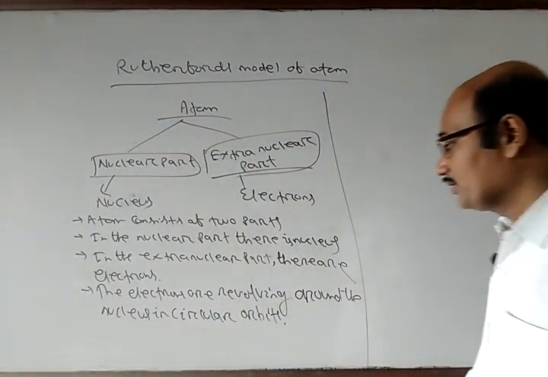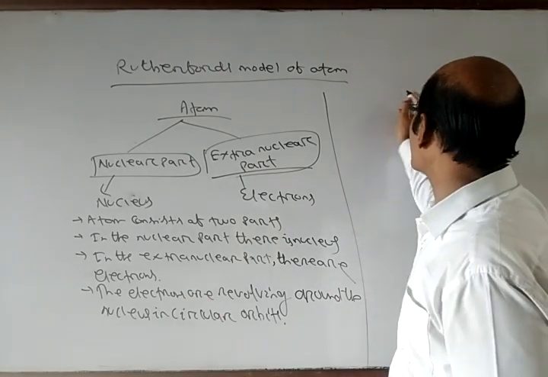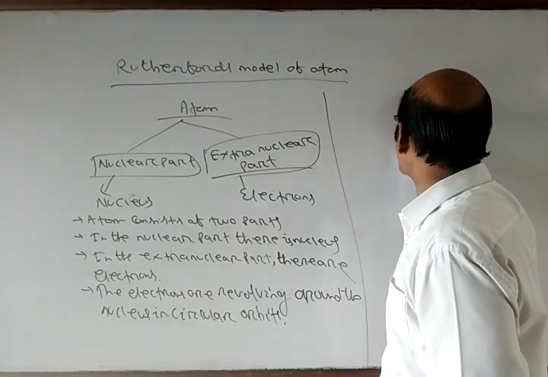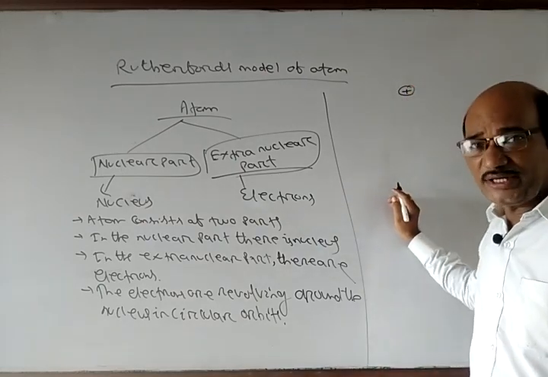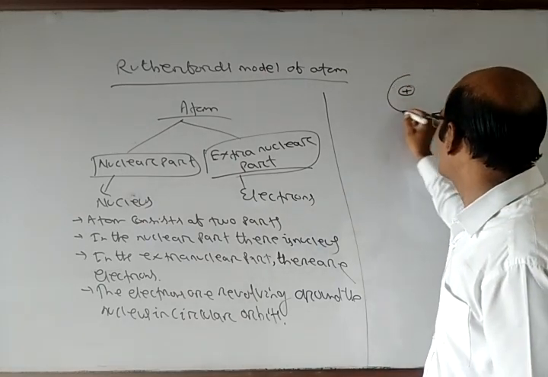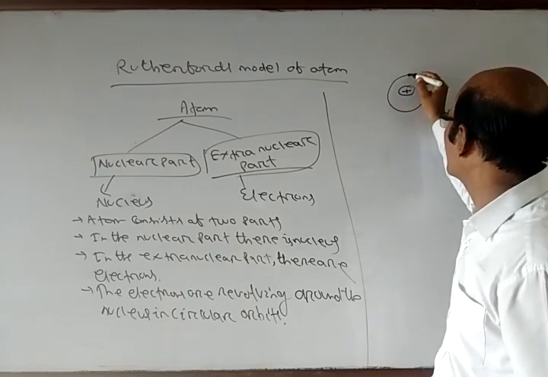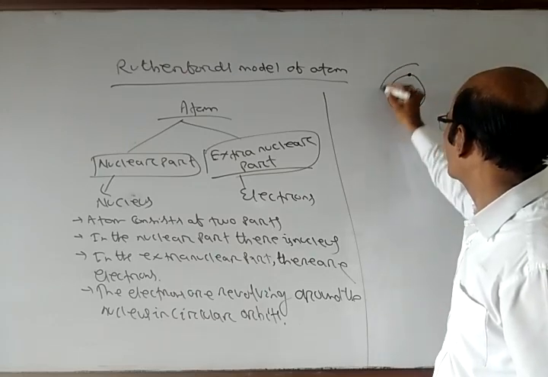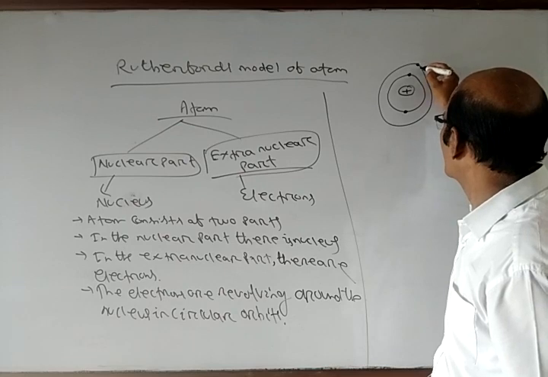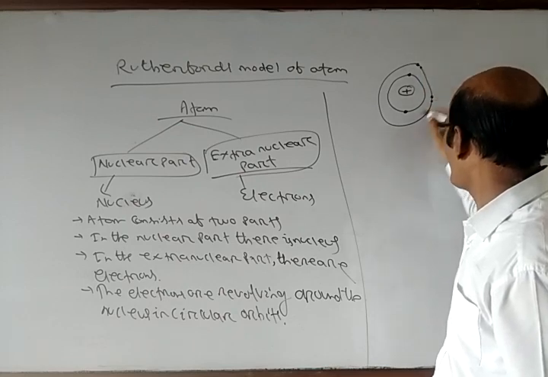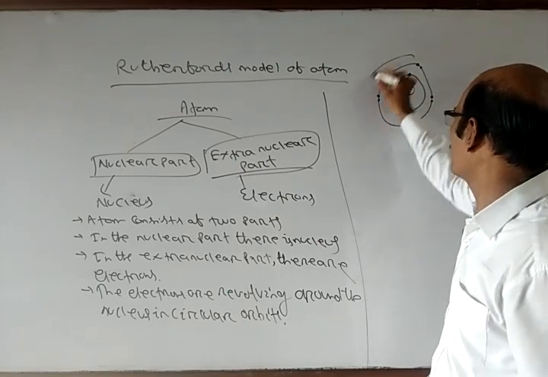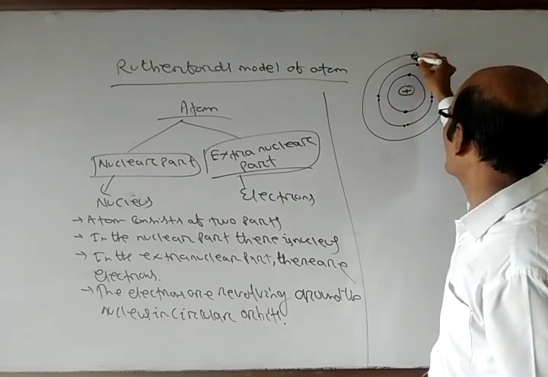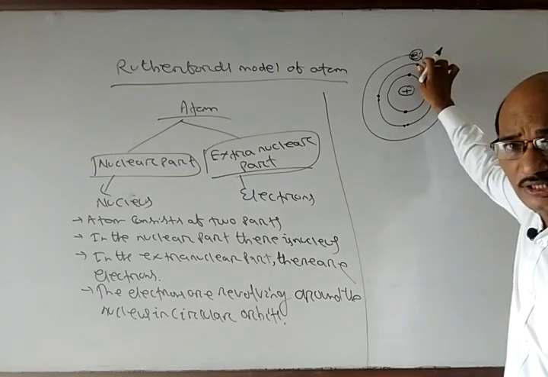Now, if you see this, this is the nucleus. Suppose this is the nucleus of positive charge at the center of the atom. Now here is an orbit, and there is a mass called the electron.